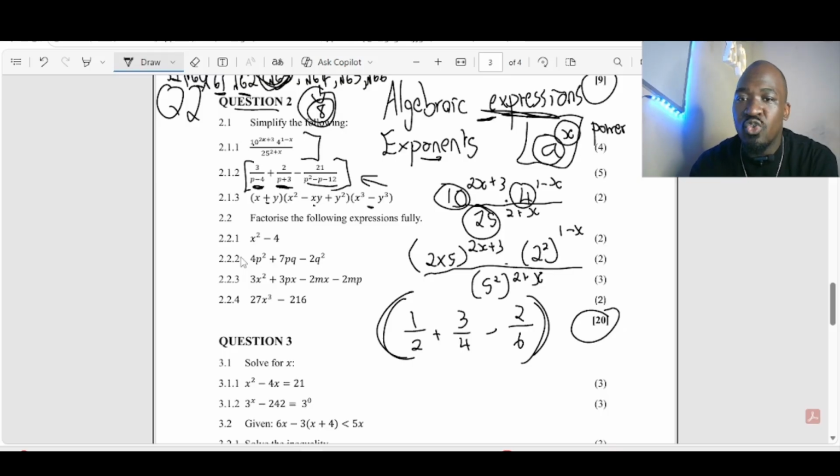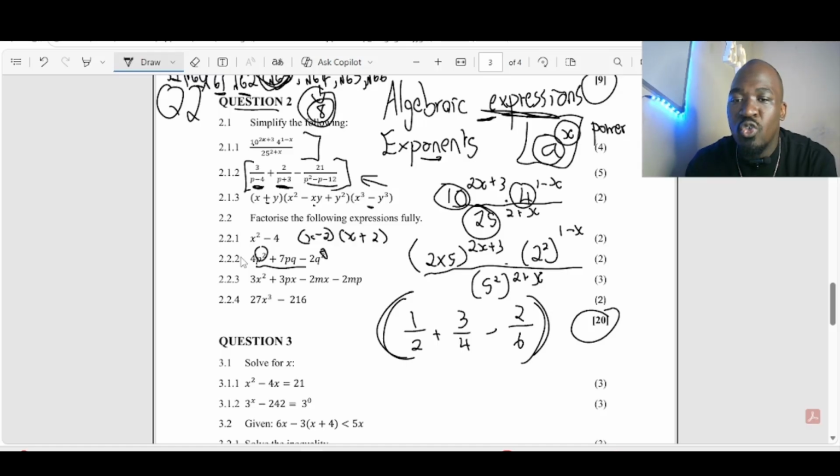Then here you are supposed to factorize the expression fully. x squared minus 4. Obviously, this is just two brackets here. You put your x, you put your x here, you put your 2, you put your 2, you have minus and plus, so that you can get x squared minus 4. Here again, it's your difference of two squares, since you have that 2 there as well as that 1 there, and you can see that we have no like terms there.